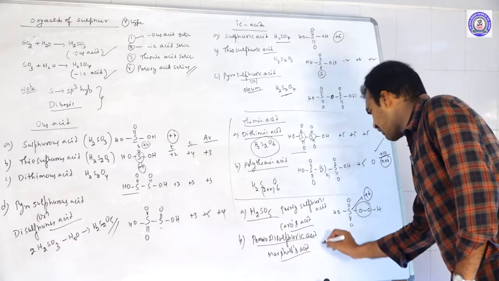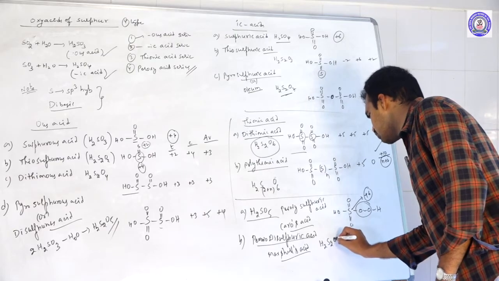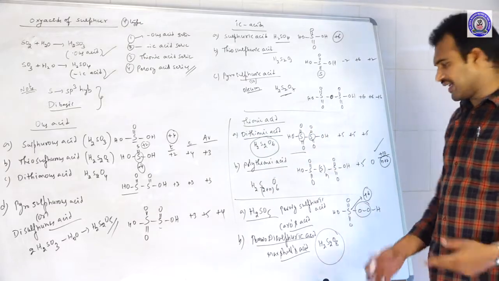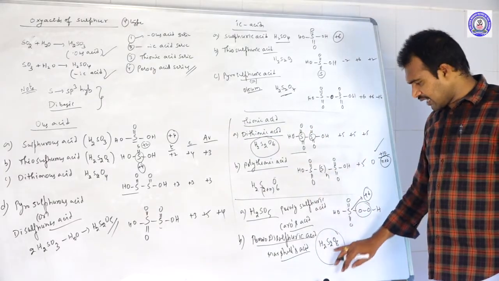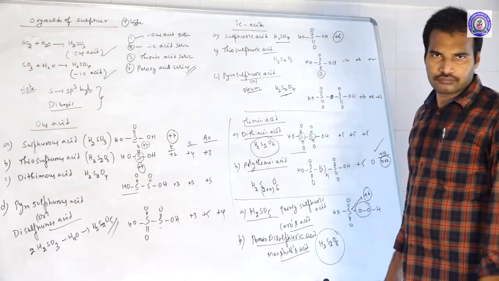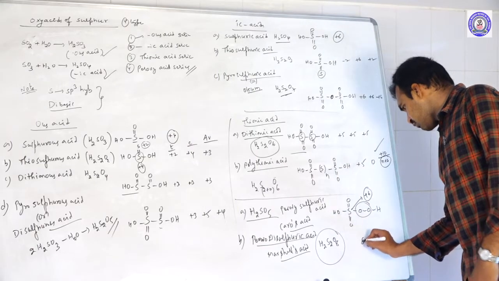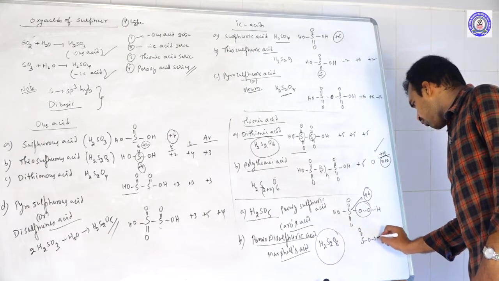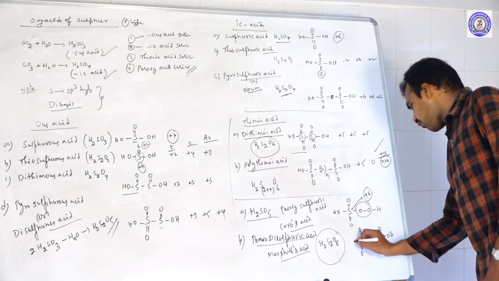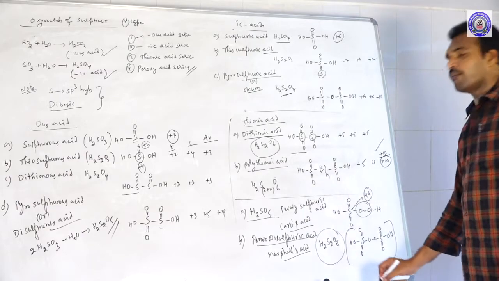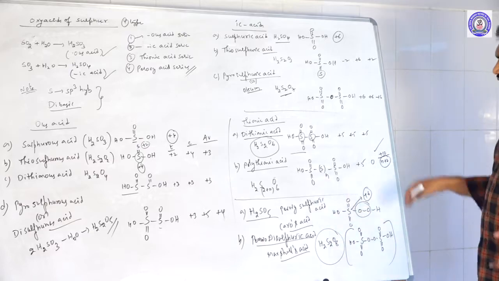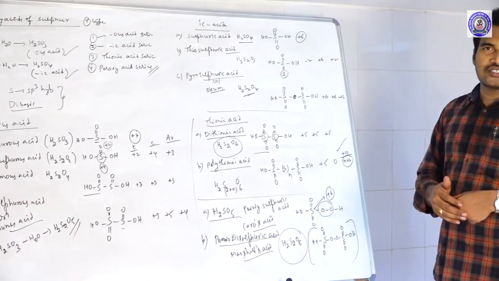Marshall's acid, and the chemical formula will be H2S2O8. You just connect the two sulfate units, you will get peroxy disulfuric acid, and this is the same one you will get during the preparation of H2O2 in the electrolytic method. So this is S double bond O, O, S double bond O, double bond O, OH, double bond O, OH. This is what we call Marshall's acid. The oxidation states on both sides are +6, +6. Okay, this is about the oxy acids of sulfur.